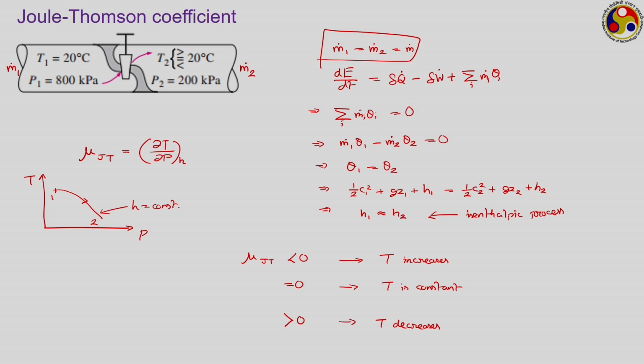And the magnitude of the Joule-Thomson coefficient therefore gives us an idea of exactly what kind of thermal effect we are going to get. If the Joule-Thomson coefficient is negative, temperature at the outlet will be higher than temperature at the inlet, and therefore we are going to get a heating effect. Whereas, when the Joule-Thomson coefficient is positive, temperature at the outlet will be lower than temperature at the inlet, and therefore we are going to get a cooling effect, or an application towards the refrigeration industry.